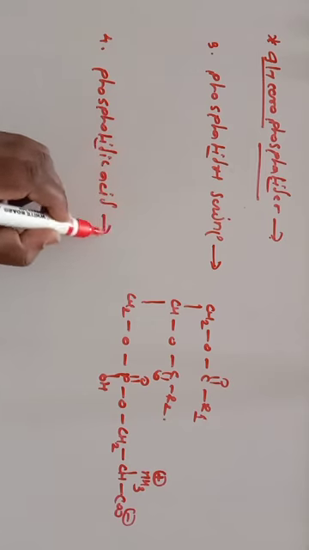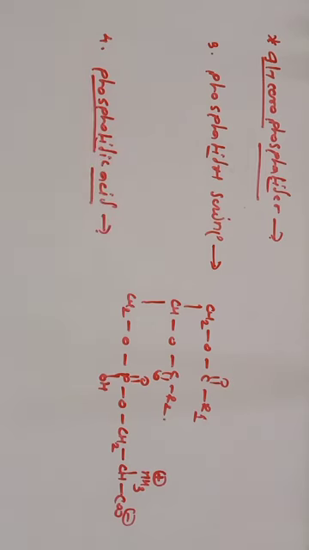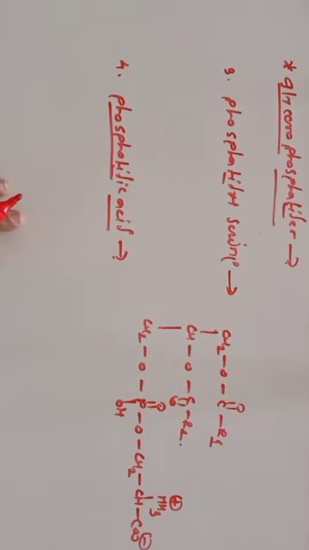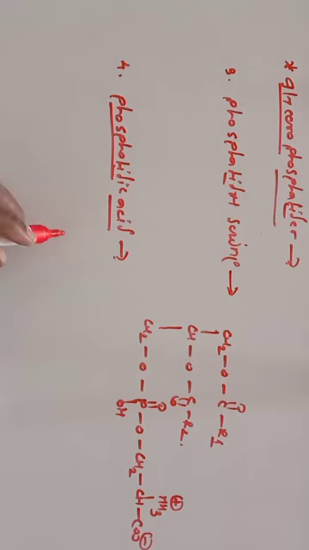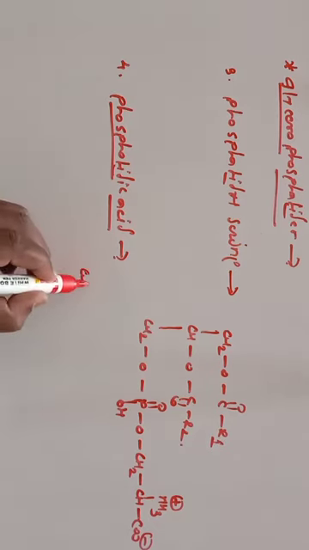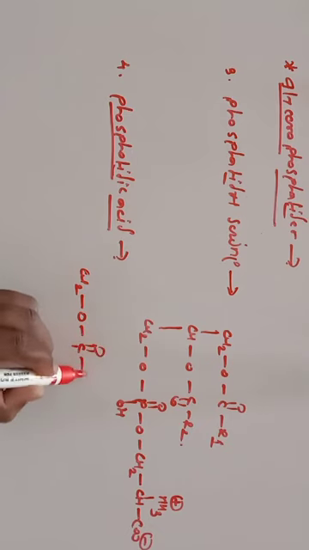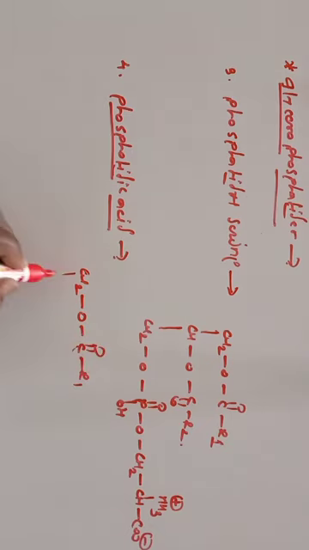Phosphatidic acid contains only the phosphoric acid residue. It does not contain the nitrogen base. So let us discuss the example of this phosphatidic acid, that is your CH2O C double bond O R1 is there, again CH C double bond O R2 is there, and here CH2O, P double bond O OH is there.